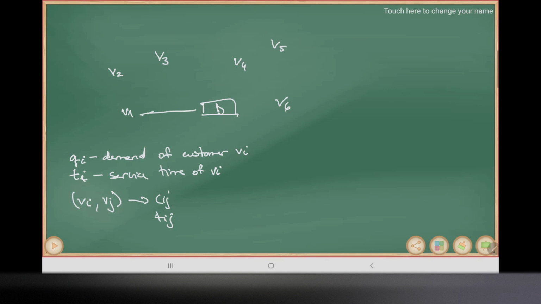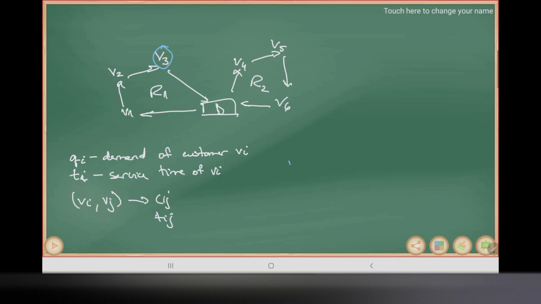So one example could be that we have one route, this is one route, and let's say that we have another route that goes like this, which is route 2. Okay, an example move operator could be moving, let's say, customer V3 from route 1 to route 2.